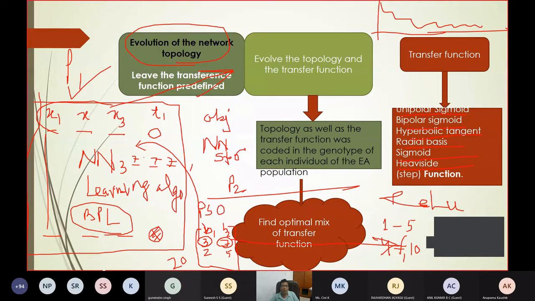Now you go to particle 2. In particle 2, what will happen? The 3 will remain the same, the 1 will remain the same, but there will be 2 hidden layers instead of 3 earlier. Each hidden layer has 5 neurons. So the number of weights generated will be 3 into 5 plus 5 into 5 plus 5 into 1. And the same pattern will run again through backpropagation learning. I am not taking a different learning algorithm, just one learning algorithm. So you will go like this.